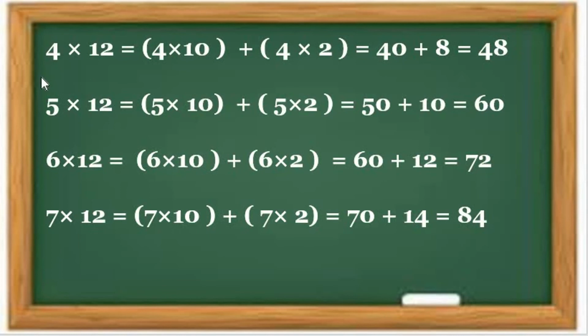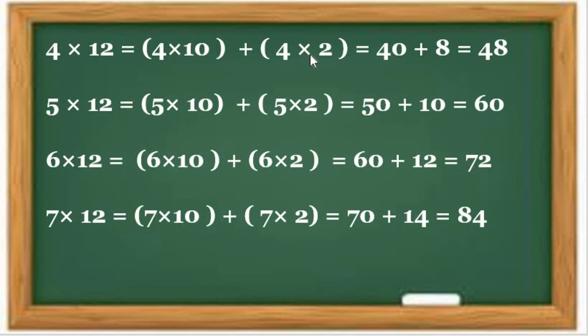So now students, let's start here. 4 multiplied by 12. 4 multiplied by 12 means, on the opposite side, how can we say it? 12 fours are. Okay, 4 multiplied by 12, or 12 fours are. So 4 multiplied by 10: 4 tens are 40, or 10 fours are 40. We say it both ways: 4 tens are 40 and 10 fours are 40. Understood? Got my point, all students?